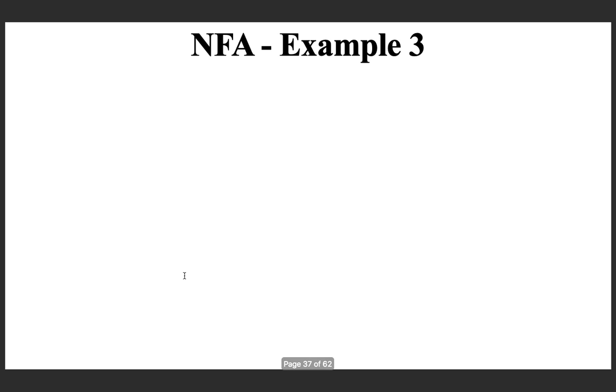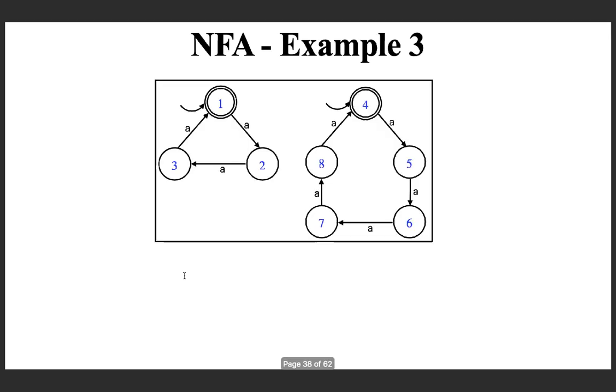Moving on to the third NFA example, I am giving you an example here. So, I have put a box because I just want to tell you that all these are in the same NFA.